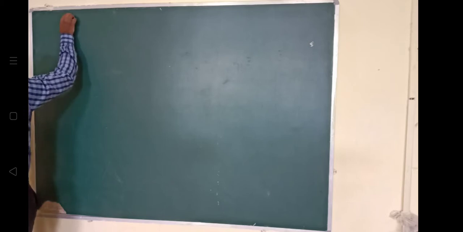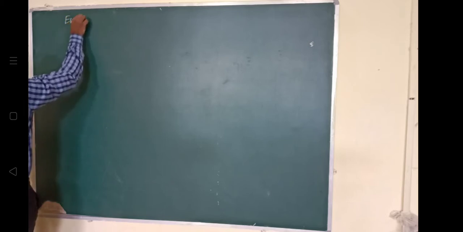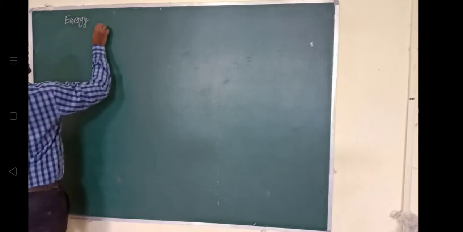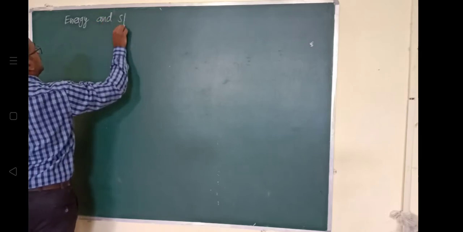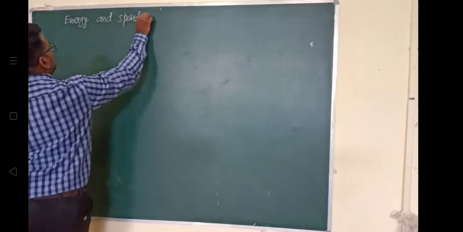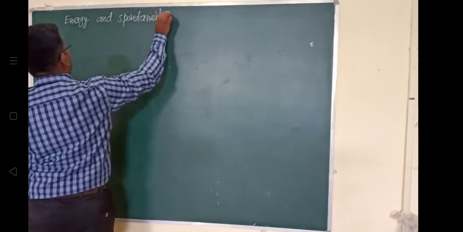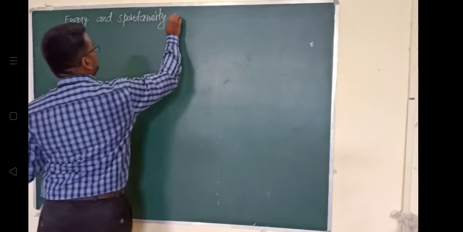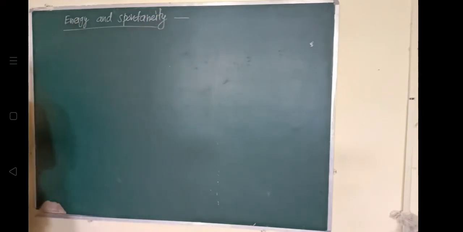Energy and spontaneity, we'll discuss about. So the spontaneous reaction takes place in a direction in which energy of the system is lowered.